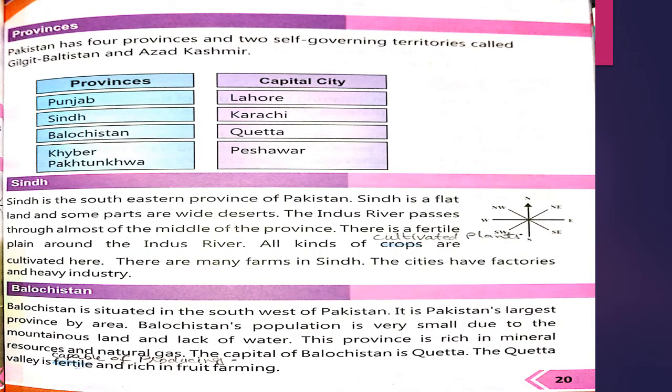On page number 20, the next topic is provinces. Pakistan has 4 provinces and 2 self-governing territories called Gilgit-Baltistan and Azad Kashmir. Territories means region or area. So as we all know, Pakistan has 4 provinces, and then Pakistan has 2 self-governing territories. The first one is Gilgit-Baltistan and Azad Kashmir.